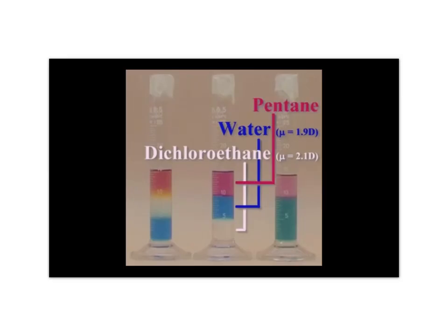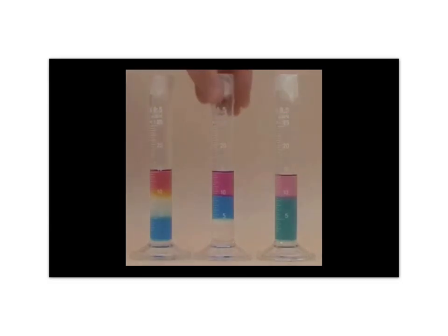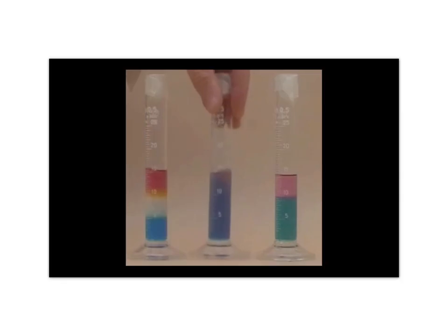The density of dichloroethane is 1.25 grams per milliliter, so both water and pentane float on top of it. Based on the generalization, like dissolves like, predict what you'd expect to happen when these three liquids are mixed. The three liquids are agitated and allowed to separate out into layers as before. Observe carefully. From the size and the color of the layers, you can determine which liquids combined.